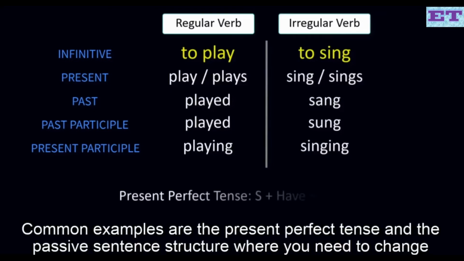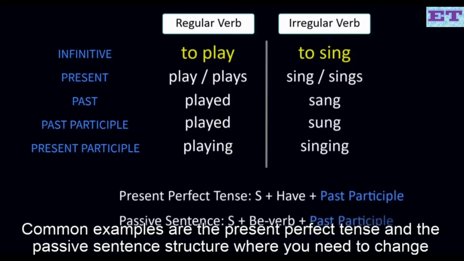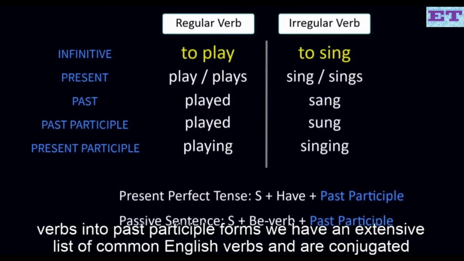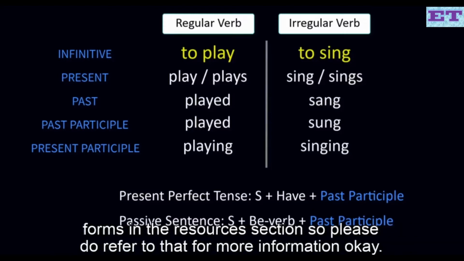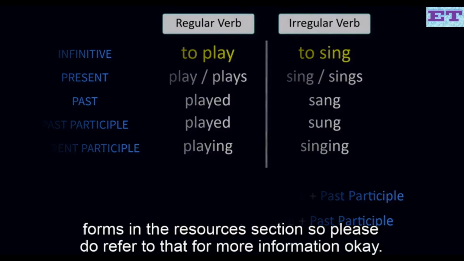Common examples are the present perfect tense and the passive sentence structure, where you need to change verbs into past participle forms. We have an extensive list of common English verbs and their conjugated forms in the resources section, so please do refer to that for more information.